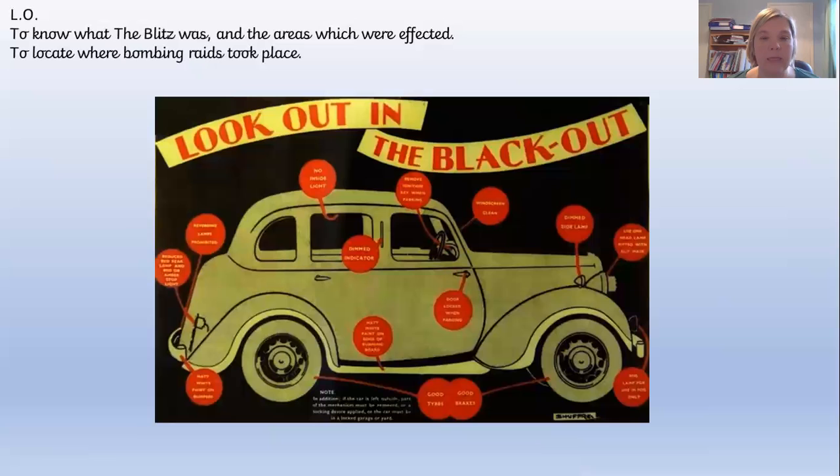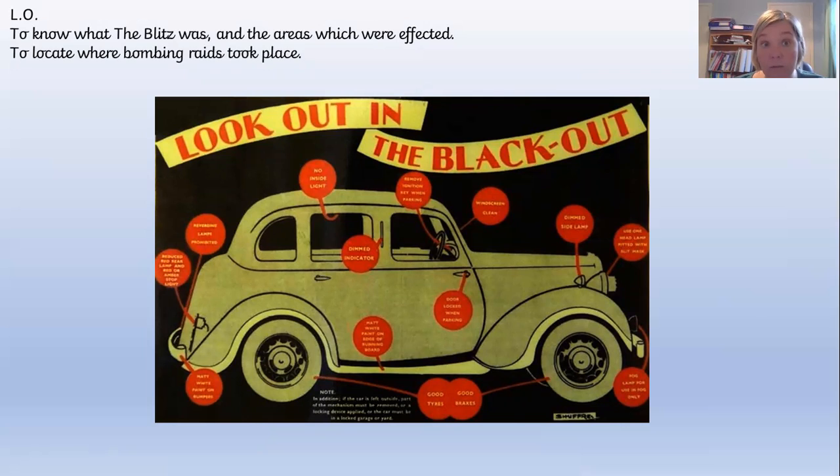Okay, what's this one? So this is a car, and it says, "Look out in the blackout." And I wonder if you or anyone that you were talking to knew what this was. Well, this was an advert, and it was reminding people that, during the Blitz, everybody's car lights were covered over, and there were no street lamps. Okay, because once it was nighttime, they tried to make the city as dark as possible.